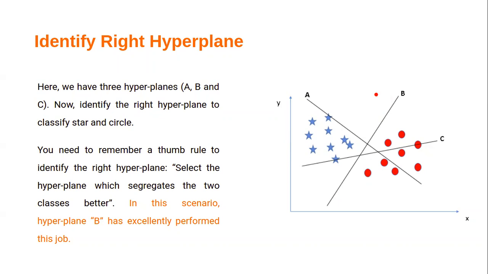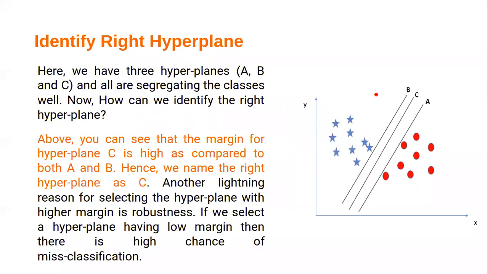In the next slide, we separate these things. Here I put the three planes vertically. What happened: A is completely biasing to the red circles, B is completely biasing to the blue stars, but C is not biasing to anyone. So in this case, C is better. This is how the support vector machine finds the proper hyperplane to classify the data. On one side one class lies, on the other side the other class lies.